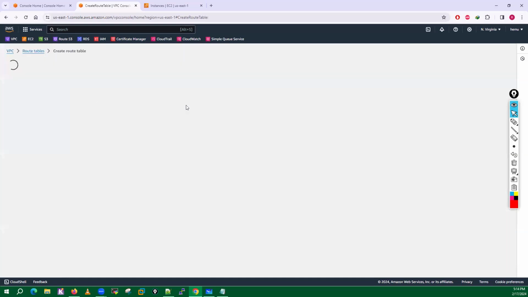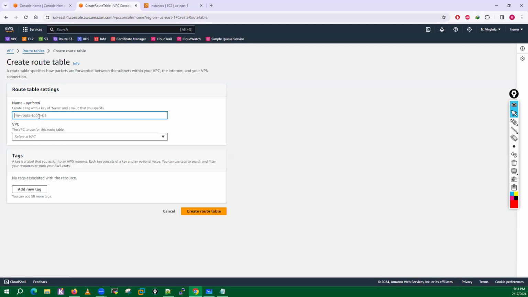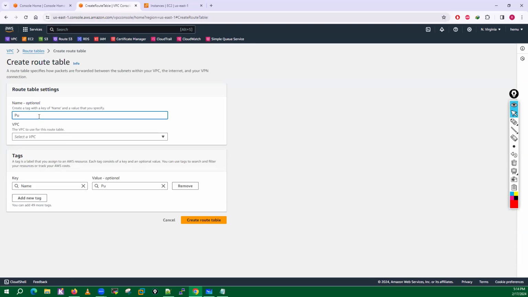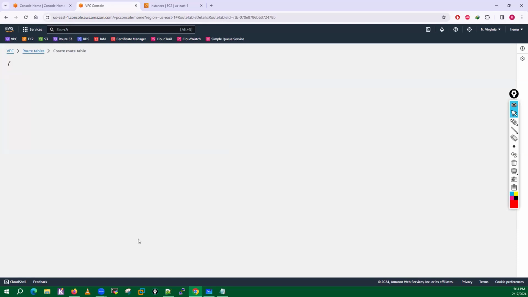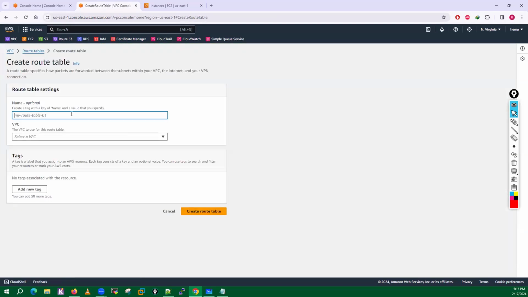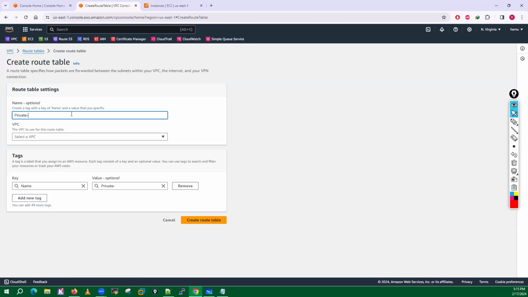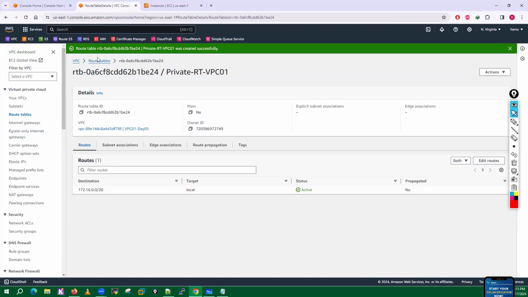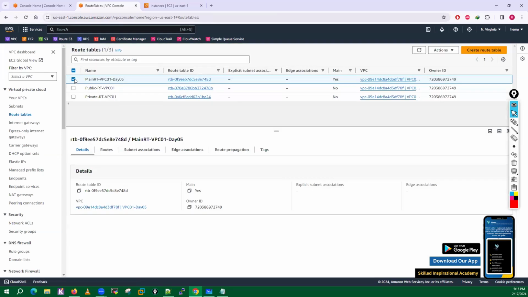Now I'll create 2 route tables. One is a public route table, public route table for VPC 01. Select my VPC and create it. Then create another one, which is a private one, private route table for VPC 01. Select your VPC and create the private route table. So now I have a public route table and a private route table.